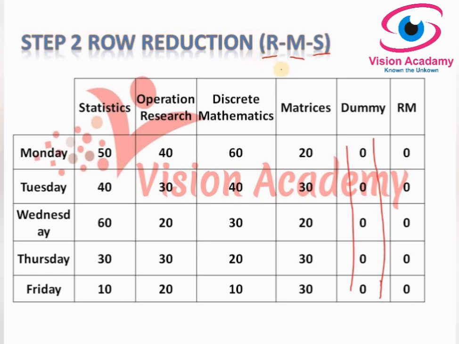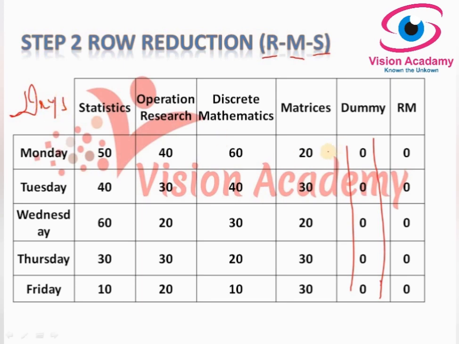As I said, when the row minimum or column minimum is 0, you don't need to subtract, because even if you subtract, the value remains the same. For example, 50 minus 0 is 50 only, 60 minus 0 is 60 only, 30 minus 0 is 30 only. So there is no need for row reduction here, since the row minimum is 0 for all the days.